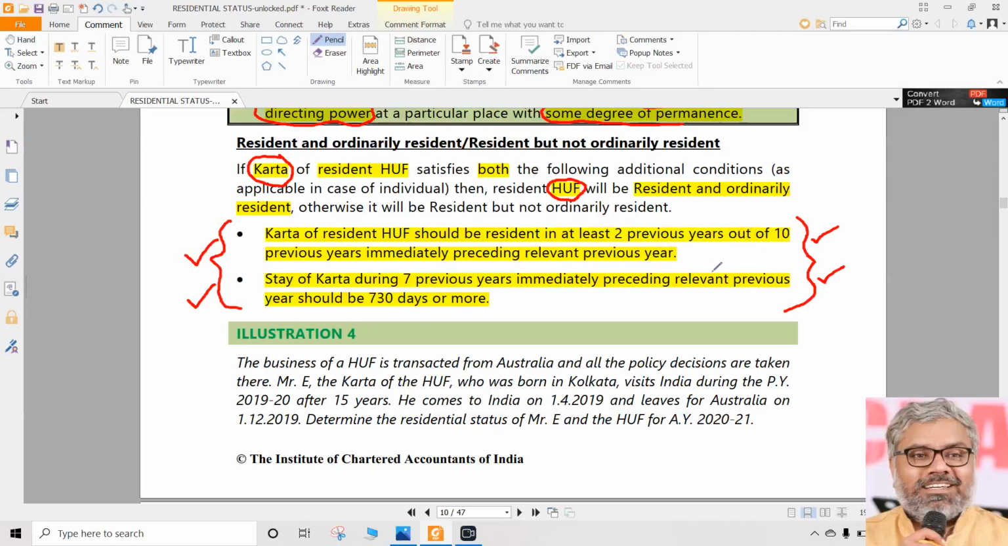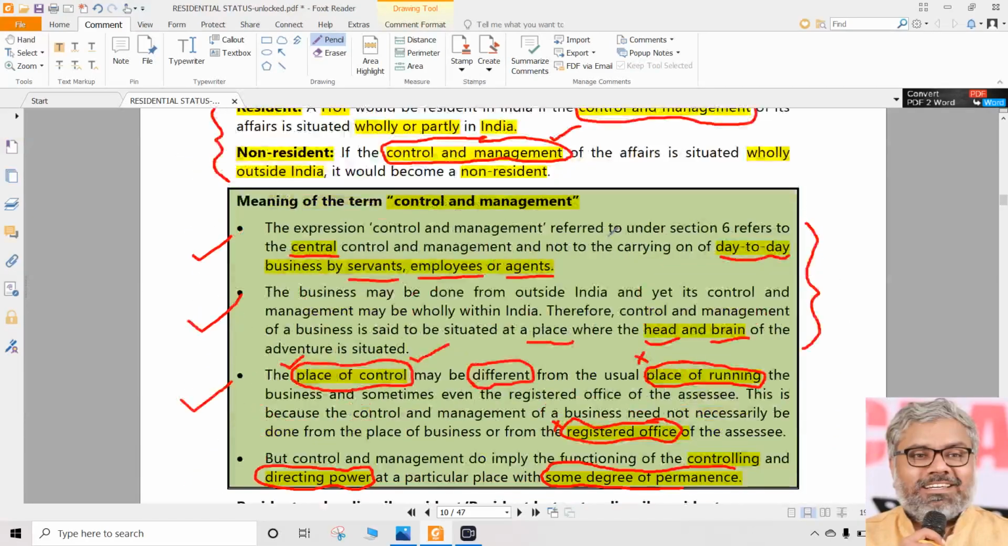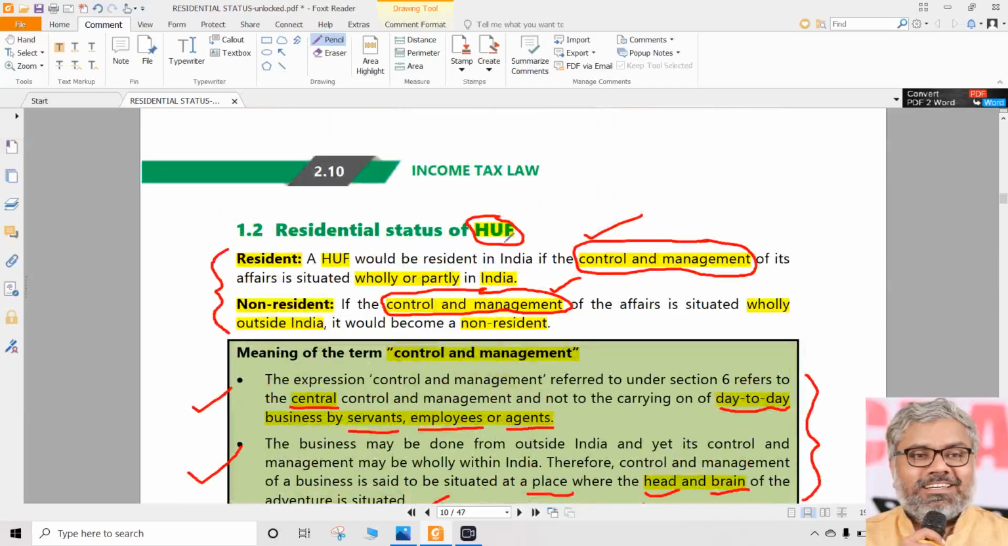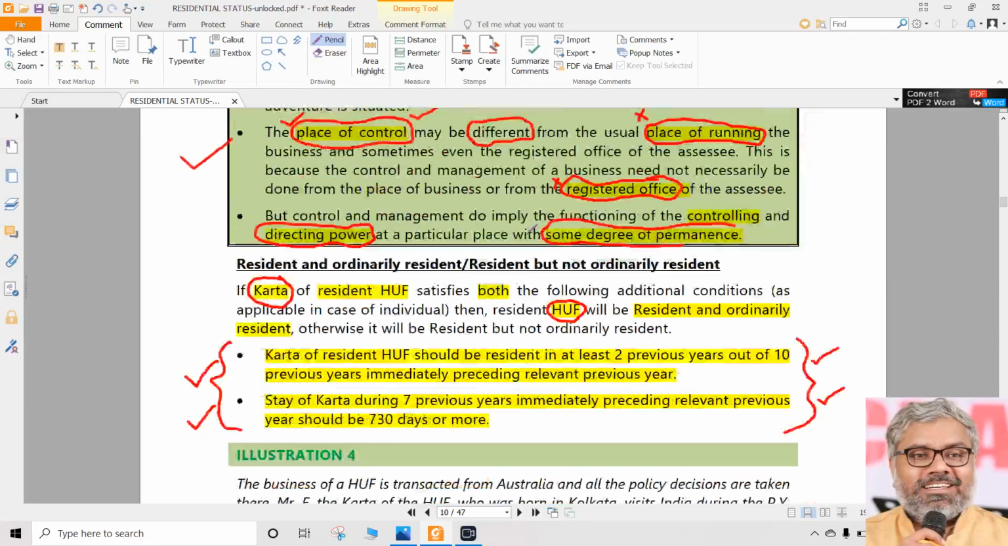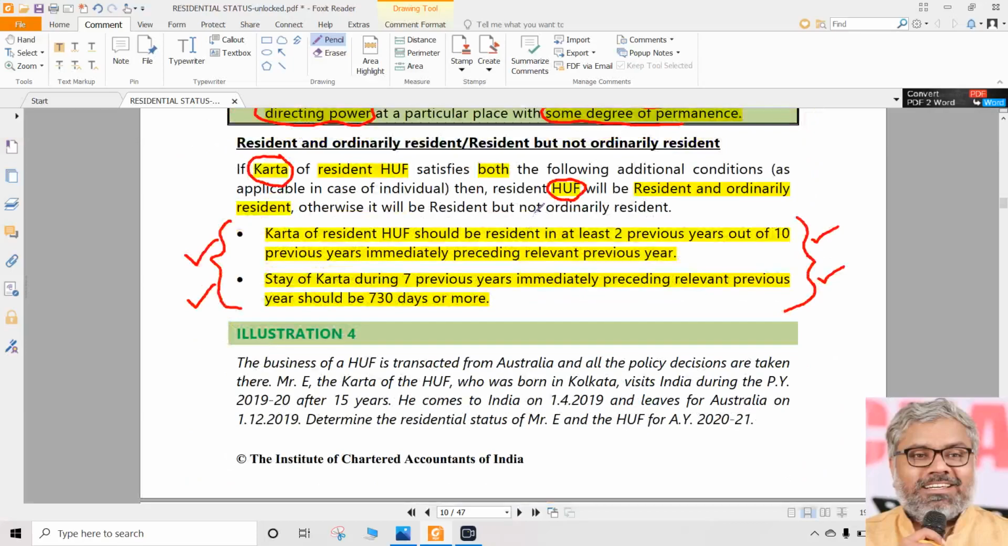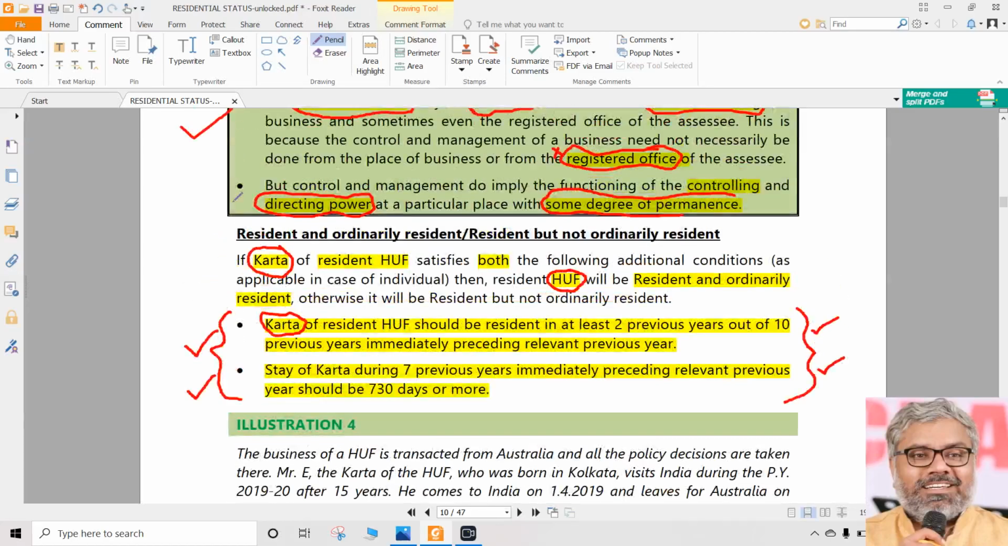Once again, I am repeating, here our interest is in determination of residential status of HUF, not Karta. Karta has no bearing on the determination of residential status of HUF. Because there are additional conditions to be checked, we brought Karta into the story. Otherwise, once these two conditions are checked, Karta has nothing to do with residential status of HUF. That separation is required. If we bring Karta too much into the determination of residential status of HUF, that becomes a problem. We should not do that.